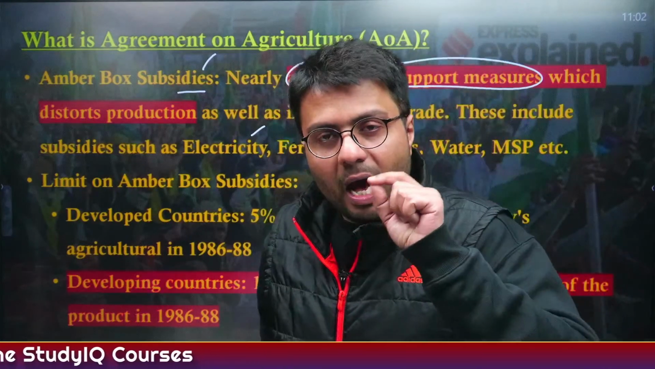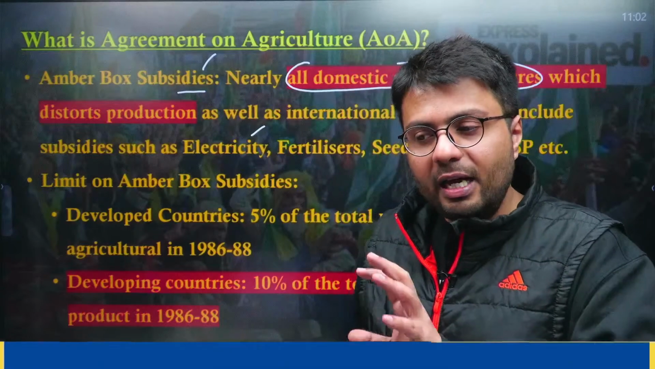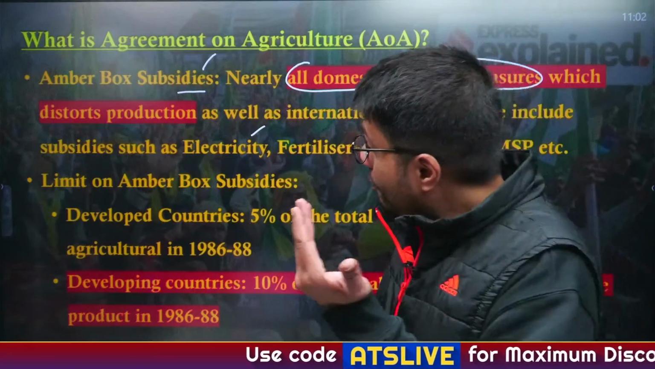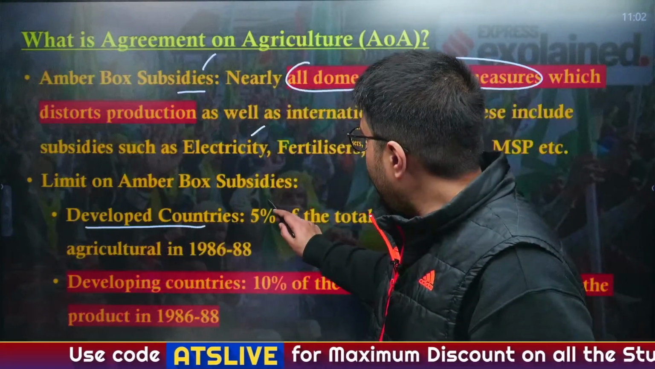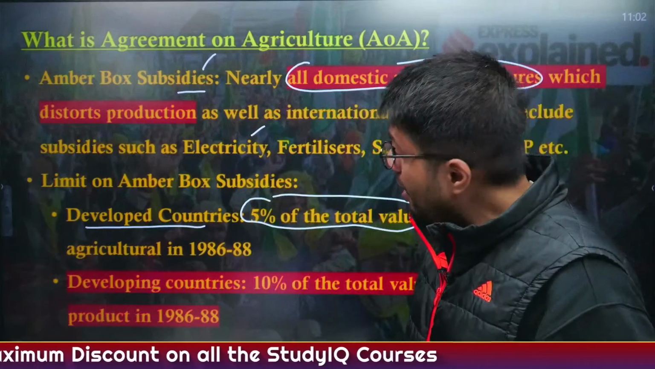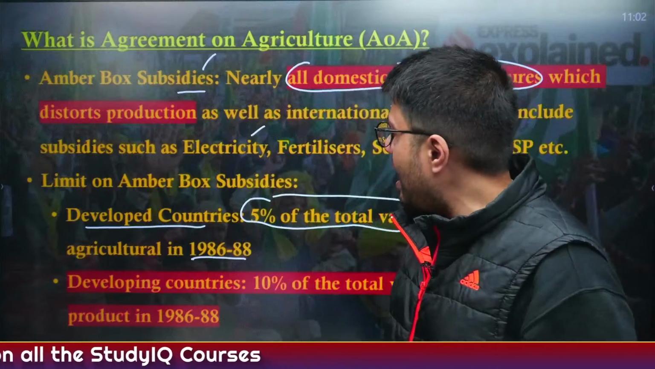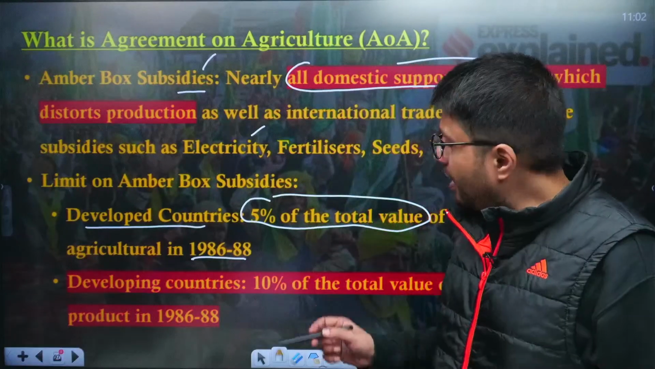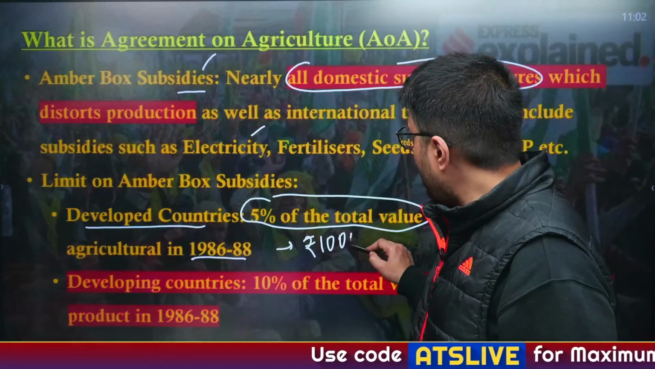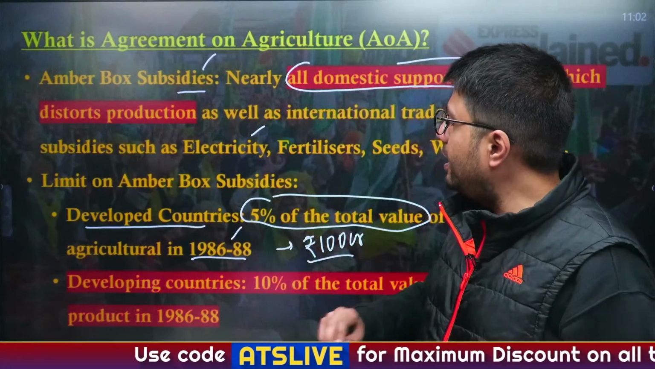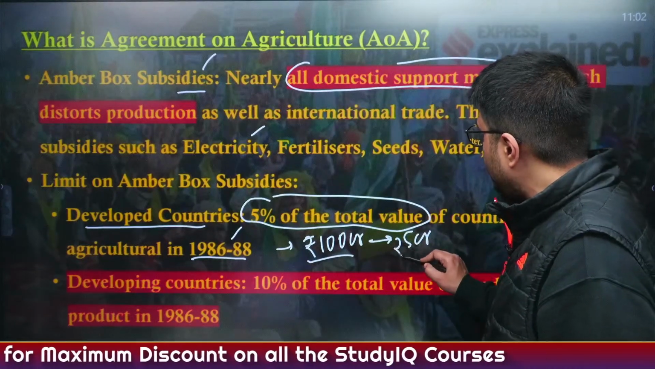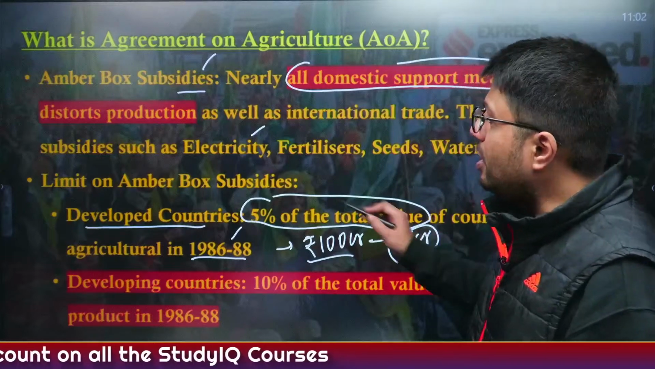Now, there are certain limits on the governments that they can only provide subsidies up till a certain limit. So, what are those limits? For developed nations, they can only provide 5% of the total value of the country's production back in 1986 to 88. Now, suppose the country produced about rupees 100 crore worth of agricultural goods in the year 1986 to 88. So, from that logic, only 5 crore worth of subsidies can be provided to farmers for developed countries.